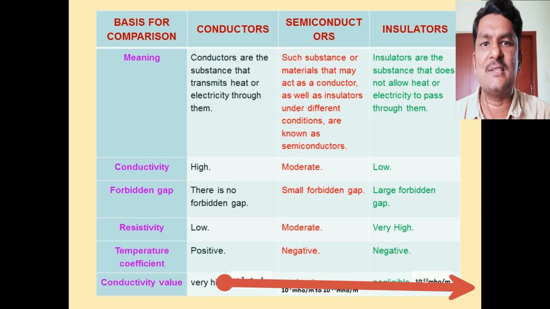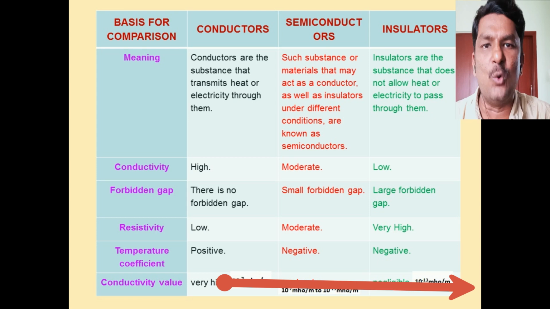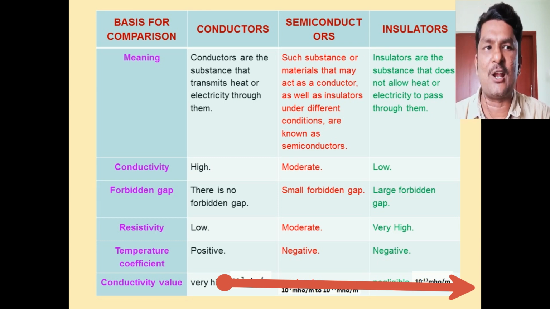In semiconductors, there is a small gap, so the forbidden energy gap is about 1 electron volt. In insulators, there is a large gap, so the forbidden energy gap is more than 3 electron volt.